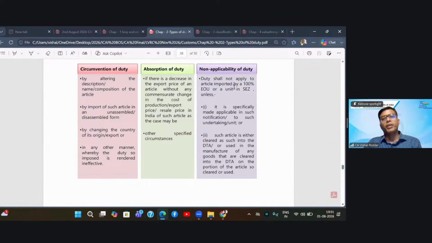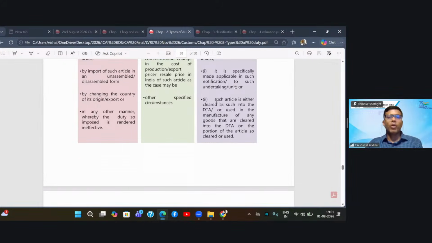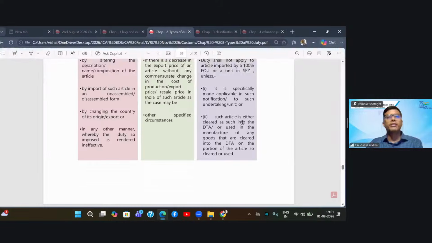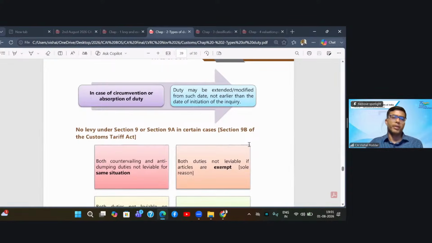Now, non-applicability. The above duties will not apply when the articles are imported by either a 100% export-oriented undertaking or by an SEZ, unless it is specifically made applicable to them, or such article is either cleared as such into DTA or used in the manufacture of any goods that are cleared into DTA. So only in these two cases will SEZs and EOUs have to pay these duties. Otherwise, for them, both countervailing duty and anti-dumping duty are not applicable.